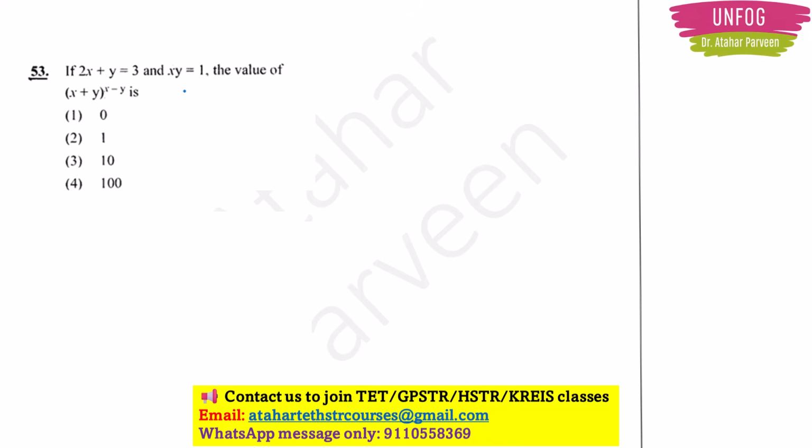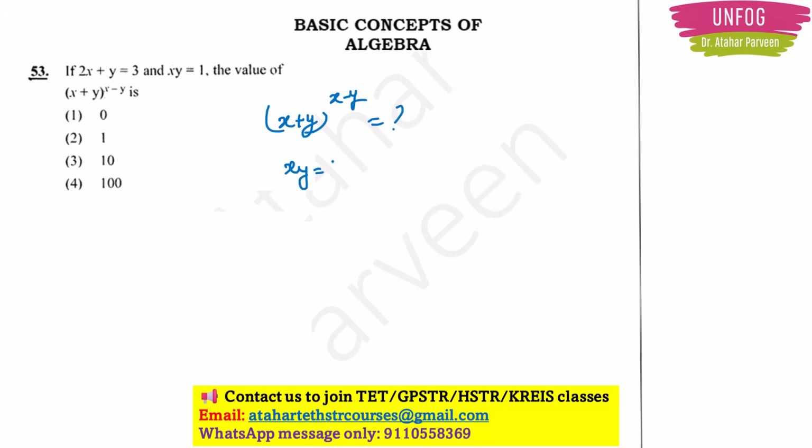Next, question number 53. This question is also from basic concepts of algebra. The question is, if 2x plus y is equal to 3 and xy is equal to 1, the value of (x plus y) to the power (x minus y). See, very simple thing. Given is xy is equal to 1, right? So here the most common simple values, if you have x is equal to 1 and y is equal to 1, then xy will be equal to 1, right? So just substitute and see.